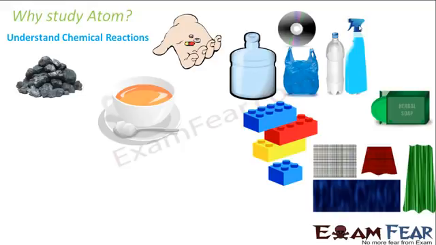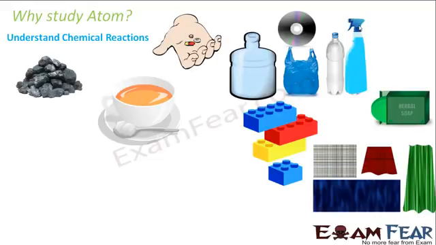This is the part which will be better taken care of in your chemistry lessons, because in your chemistry lessons you would have seen that if you know the atomic structure, if you know the electronic configuration of each element, it helps you to understand the chemical reaction. It is you who is able to say what will happen if sodium reacts with chlorine, what will happen if hydrogen reacts with oxygen, right?